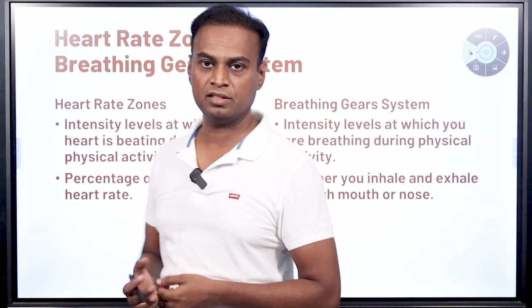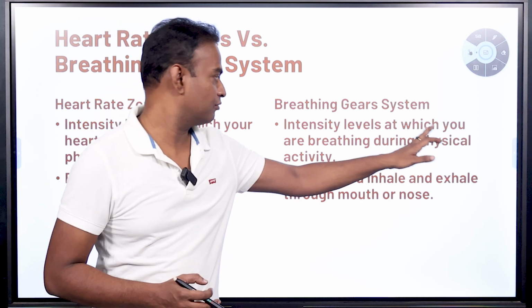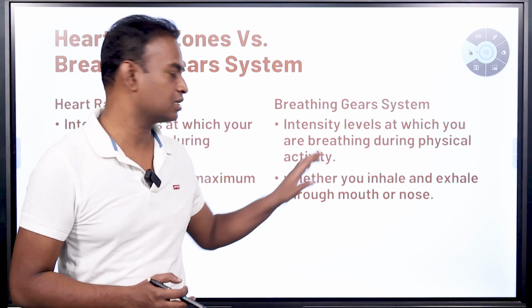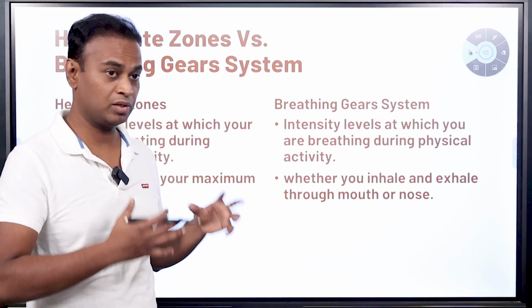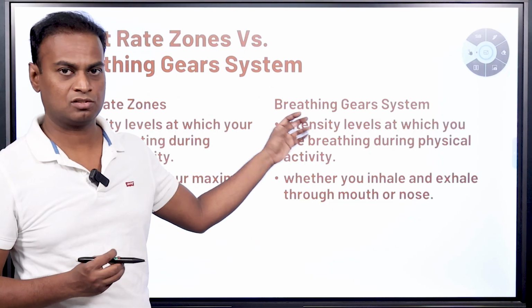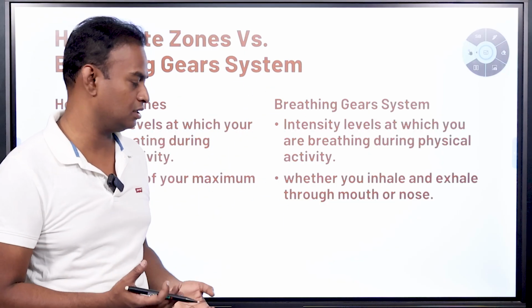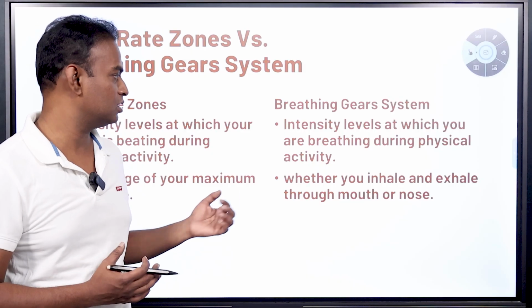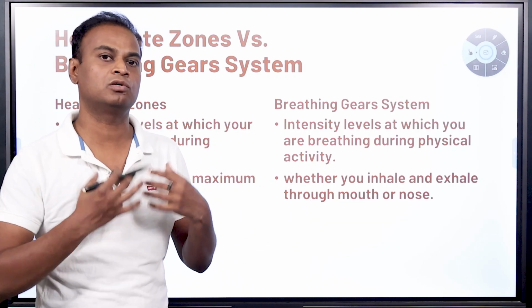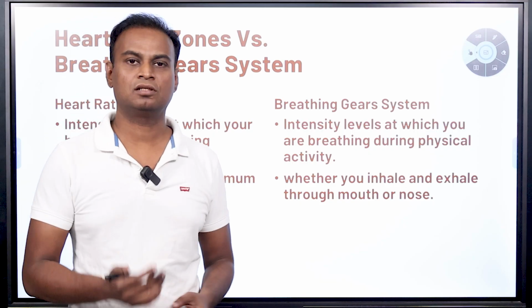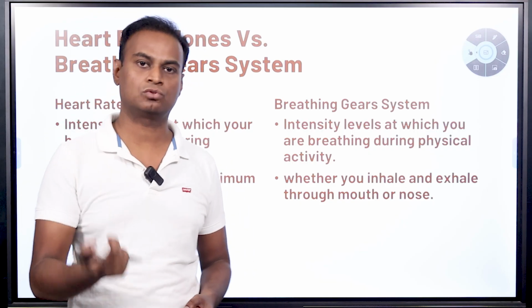Coming to the breathing gear system, it describes the intensity levels at which you can breathe during physical activity. For example, you breathe heavily during heavy exercise, but what is that intensity for minimum exercise? It is measured through inhalation and exhalation. A normal person inhales through the nose and exhales through the nose, right?